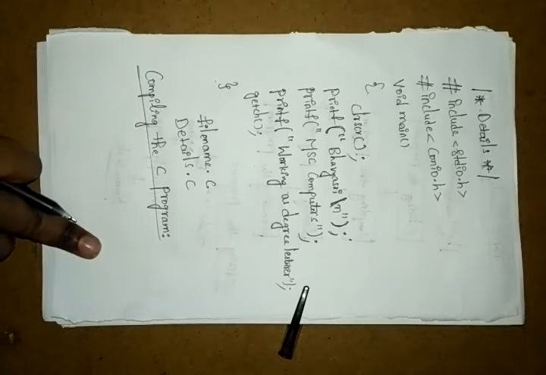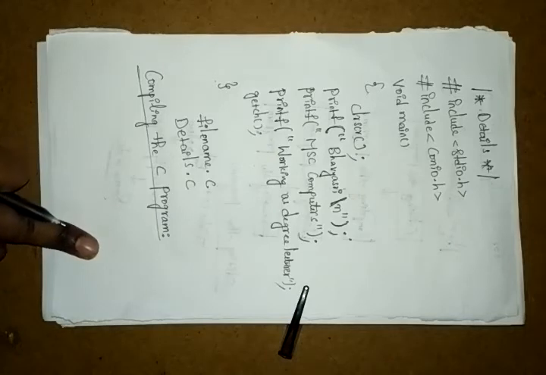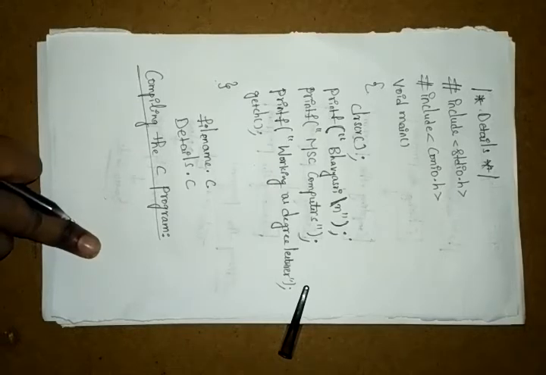Once you have completed writing the program, you have to call the compiler. We have options to compile and run. You have to choose the compiler. That compiler compiles the source code to the object code. Right?